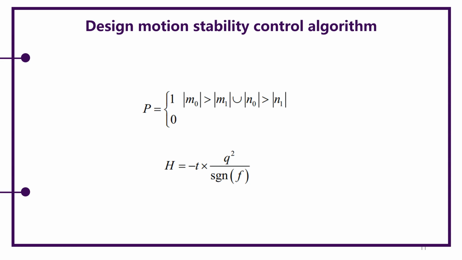The motion stability of the robot mainly refers to the performance that the robot always maintains a stable posture when moving under a given motion gait. If a legged robot needs to move forward, there must be an external force, and this external force is the friction and support provided by the ground.